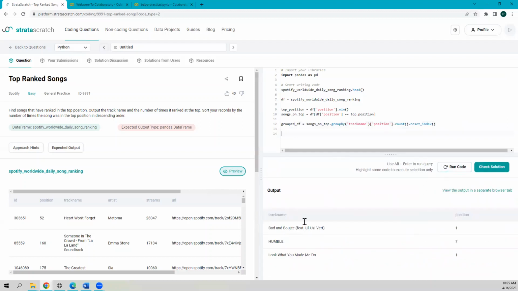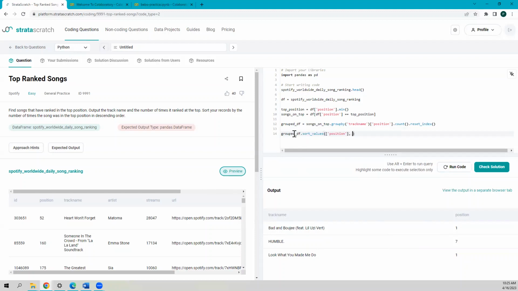We have this, and now we need to sort this in descending order. We can use the function sort values, and we are sorting by position.